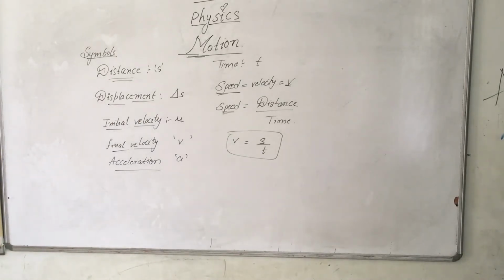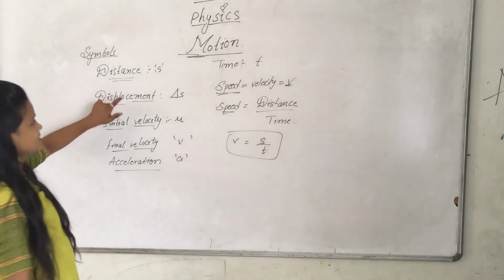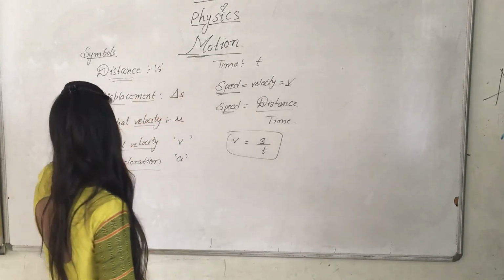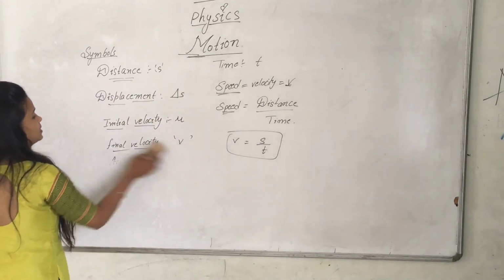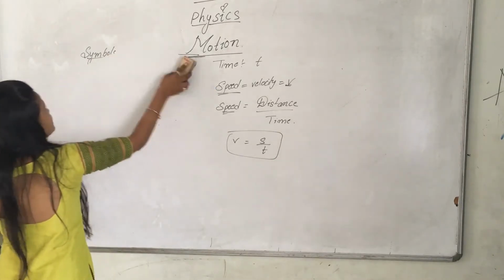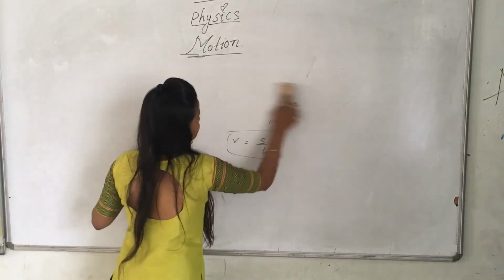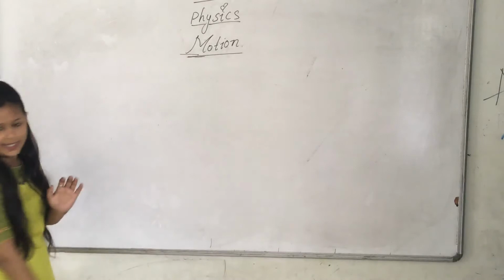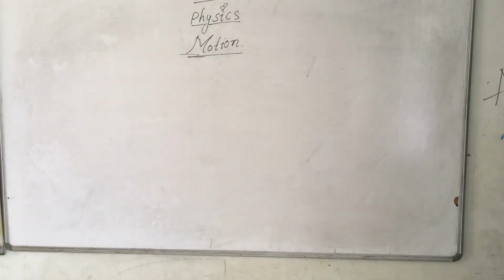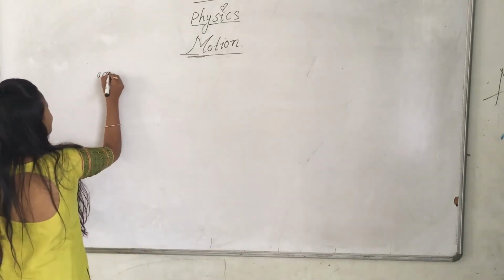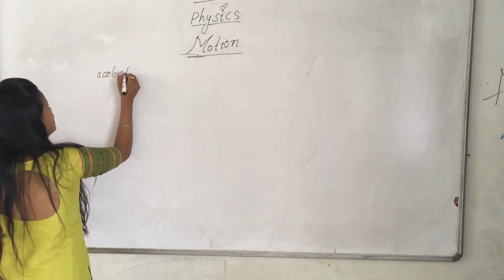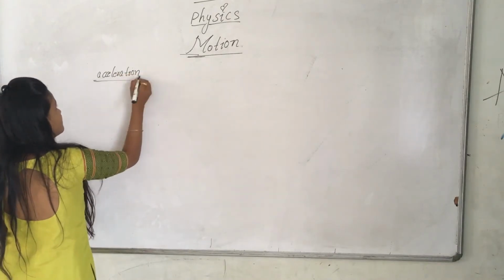Okay, very good. Now, what is the new term here? I have said you about distance, displacement, speed, time and all. The new term is velocity, I have said you. The new term is acceleration. Let us start with acceleration. What is acceleration? The rate of change of velocity with respect to time.